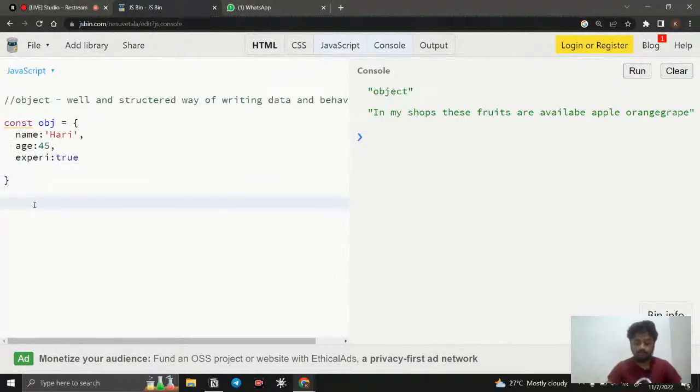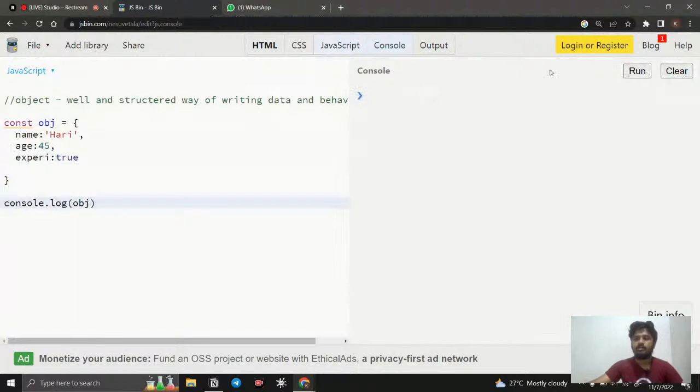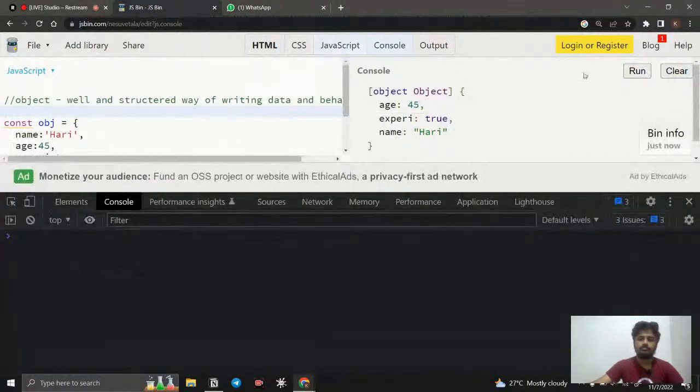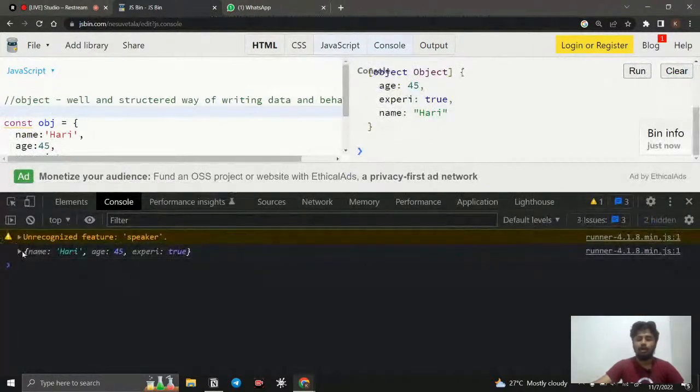So how does it look in the console? I just say console.log, obj, okay, and clear, and I run it. Go to the original console. Here I remove this and I run it. You can see how it looks, and it is going to look similar to an array. In an array we get 0, 1, 2, 3, and we have the length property, right? But here you can see we have the named pairs, like age is equal to 45, experience is equal to true, and name is equal to Harry.